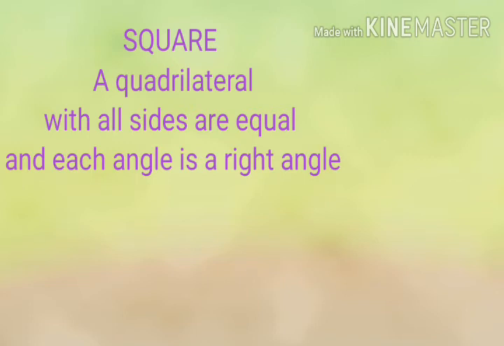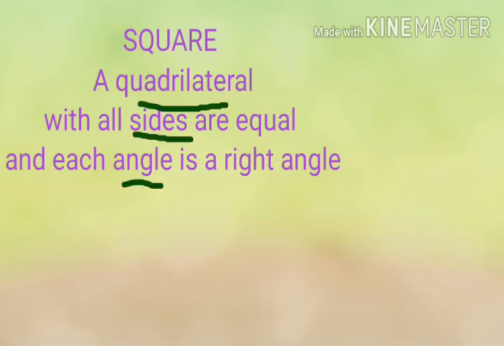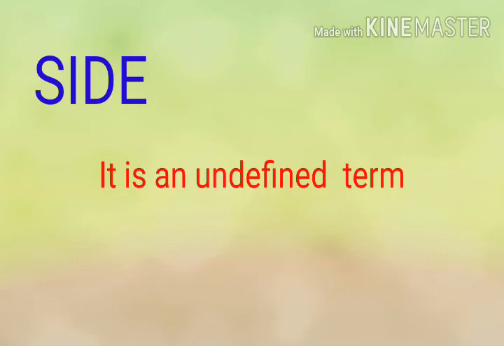A quadrilateral with all sides equal and each angle a right angle is known as a square, since a square is a figure of 4 sides. Okay, so to define square, we need to define which all terms first? Side, angle and the quadrilateral. So here what is the definition of a side? It is an undefined term, no definition at all.